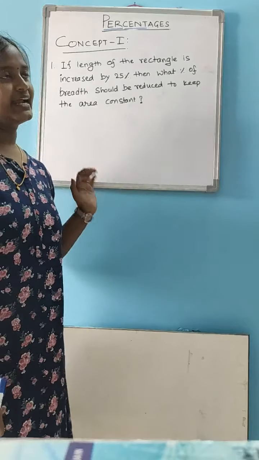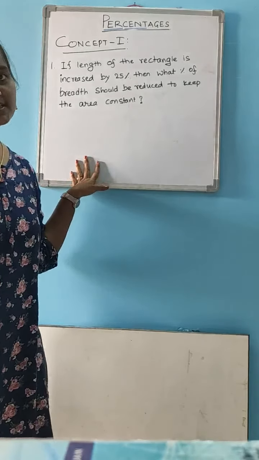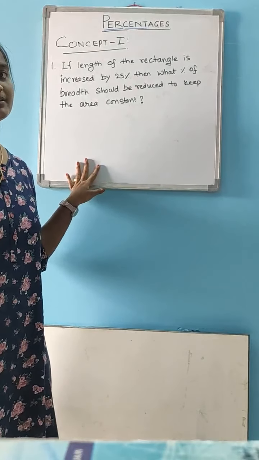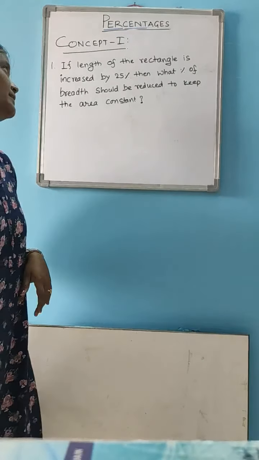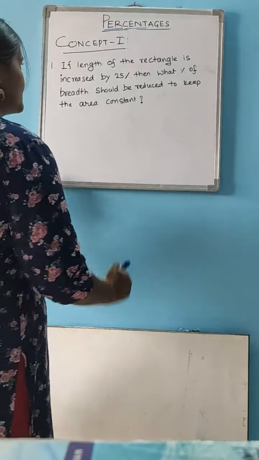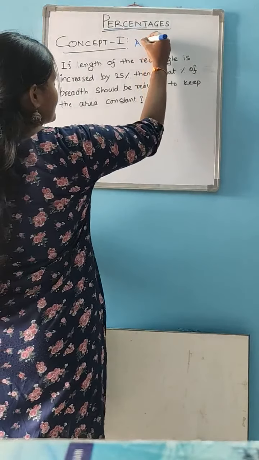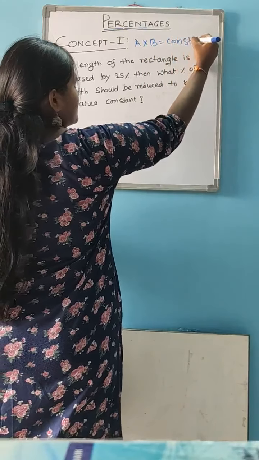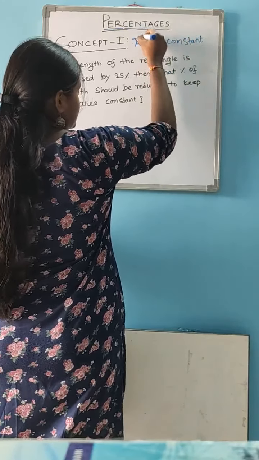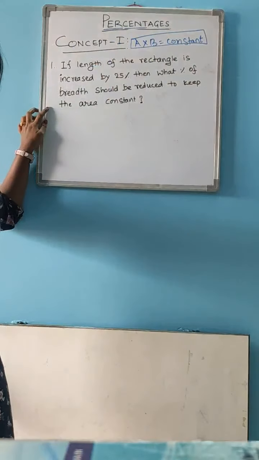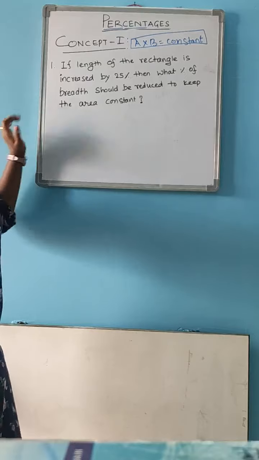I have divided the entire percentages topic into 6 concepts. By covering these 6 topics, we can see all the models of this percentage topic. Let us see the first concept. Here the first concept means A and B is equal to constant. We will see about this a little after this problem. First of all, we will try to solve this problem.